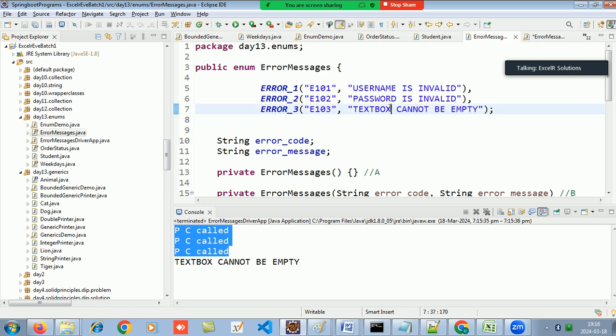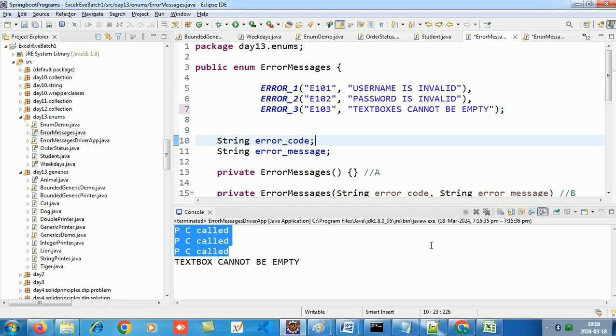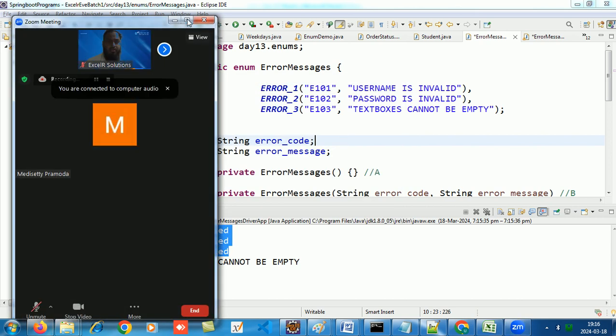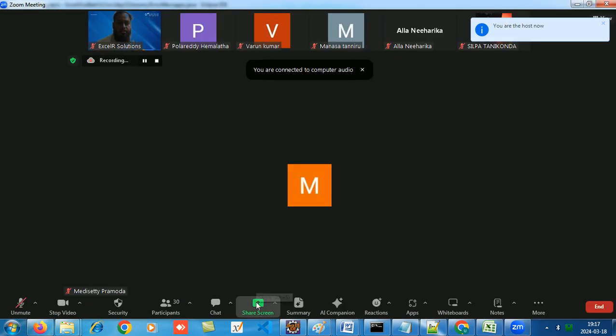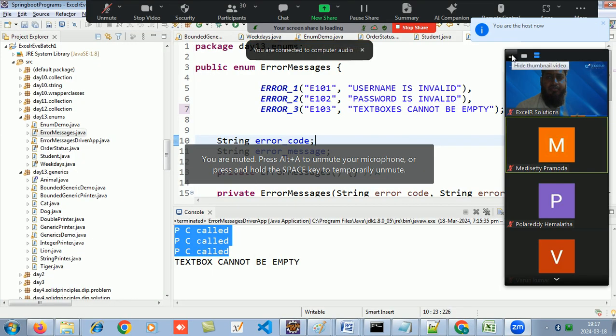Which error message will it throw if I keep any of them empty?